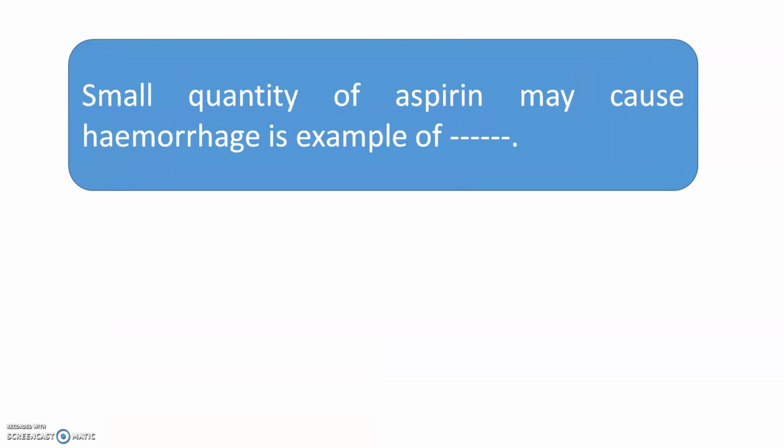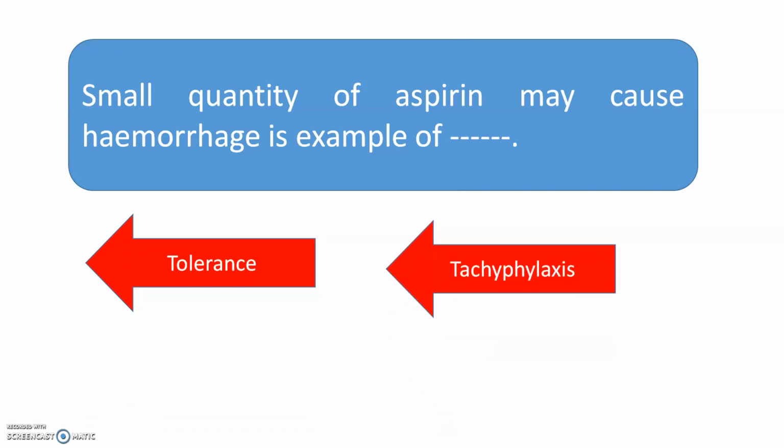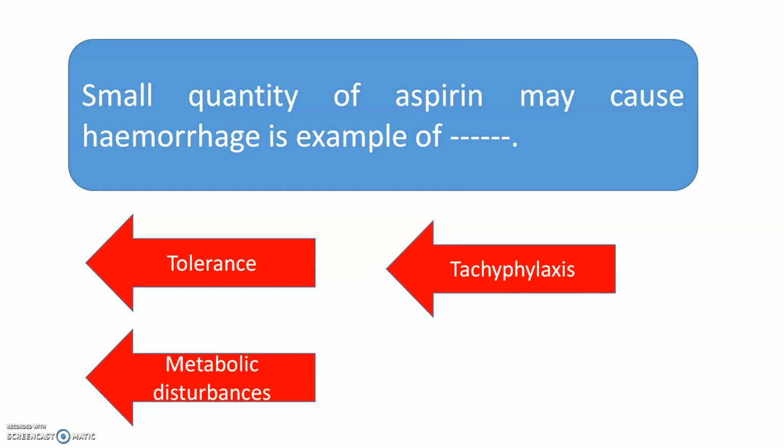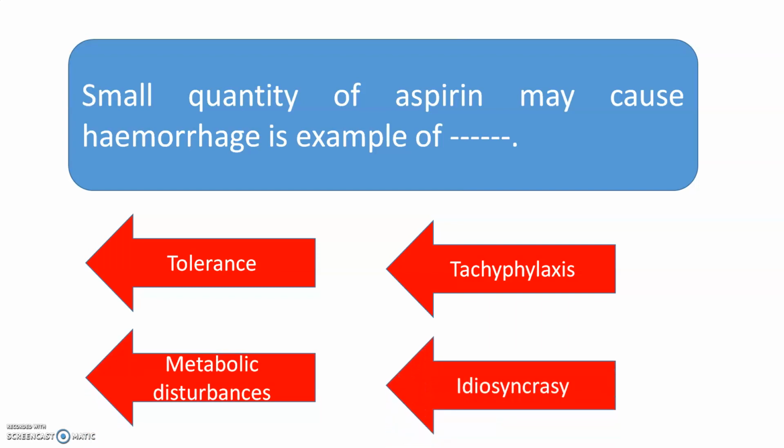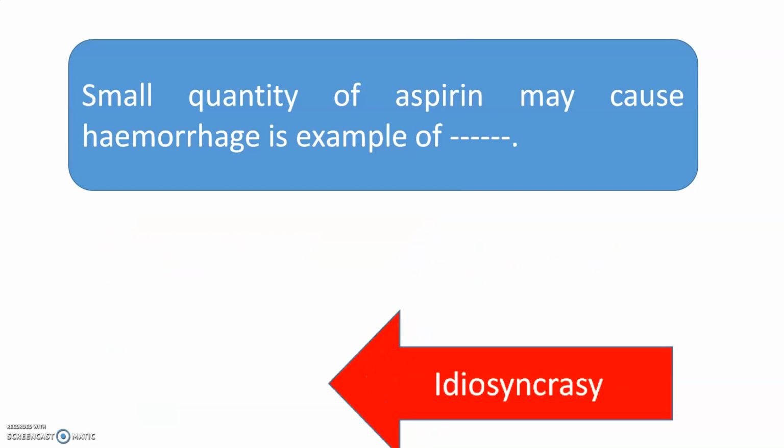Small quantity of aspirin may cause hemorrhage is the example of, and the options are drug tolerance, tachyphylaxis, metabolic disturbances, or idiosyncrasy. The correct answer is idiosyncrasy, because it is an undesirable pharmacological response of aspirin. That is called as an idiosyncrasy.